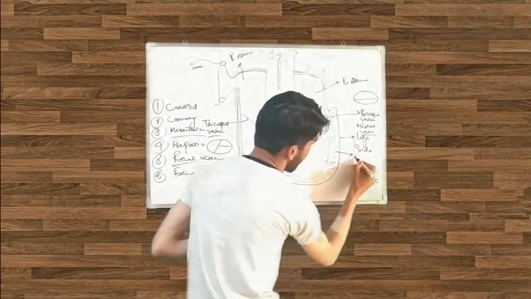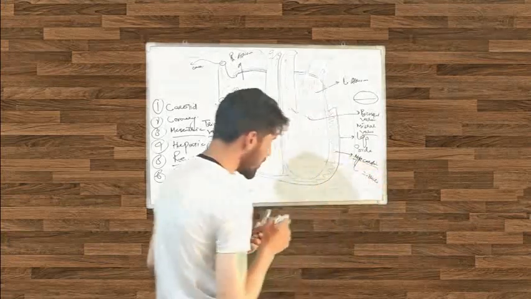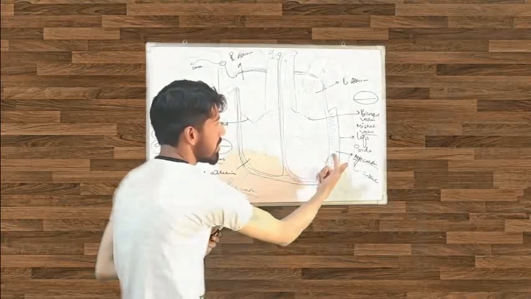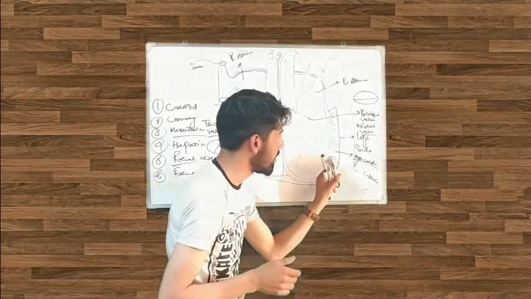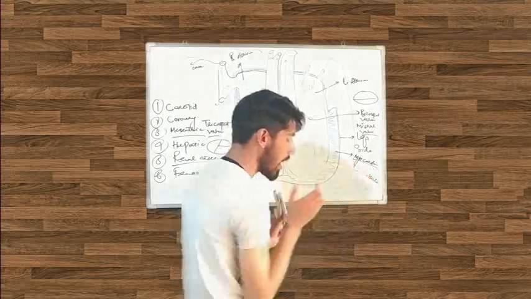So this layer is called a myocardium. So there are three layers. The first one is pericardium, and the second layer is present in the middle of the heart, after the pericardium layer, that's called the myocardium.